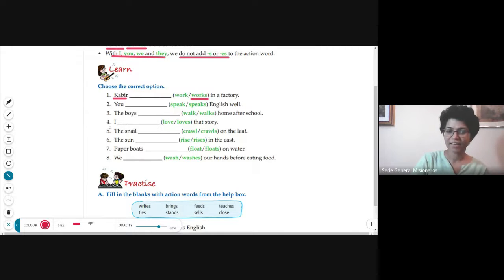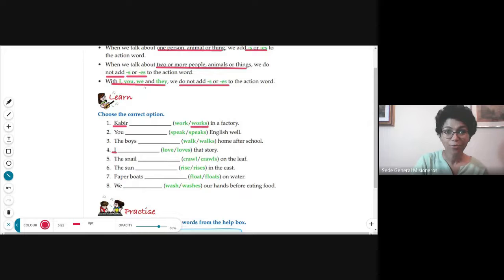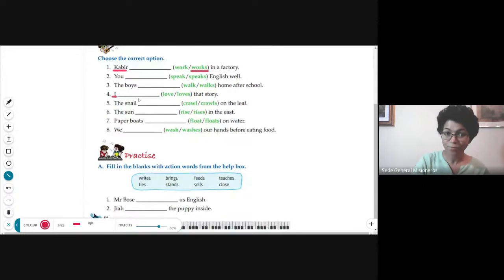Likewise, let us do another example. I, here, the fourth one. I is also just one person. But here it is important. Pay attention. Look at this. With I, you, we, and they, we do not add s or es. So with I, what do I say? Loves? No, I say love. I love that story.